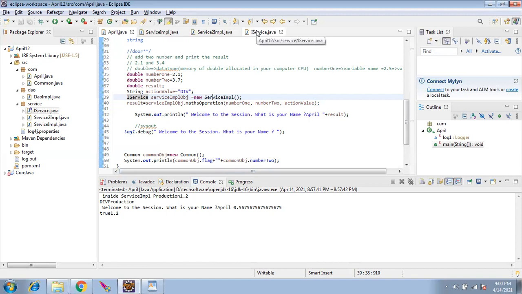Interfaces are a big-time high concept which is heavily used, which is the core of the Spring framework. But it is very easy. You just have to do hands-on.